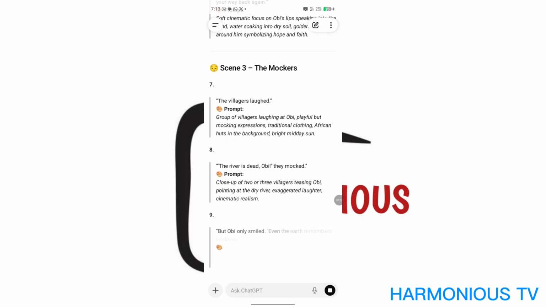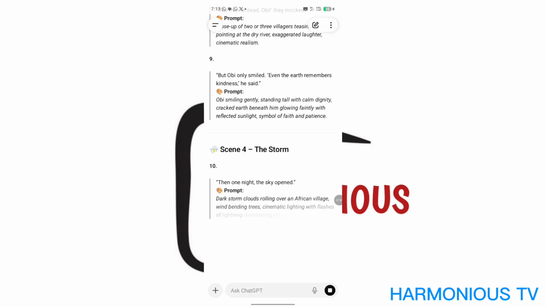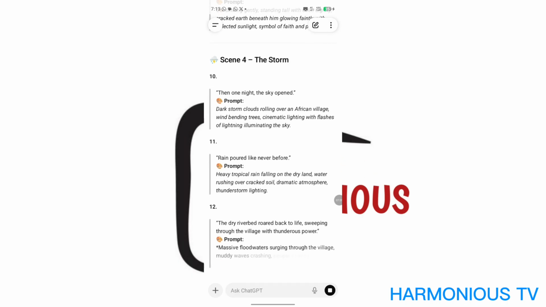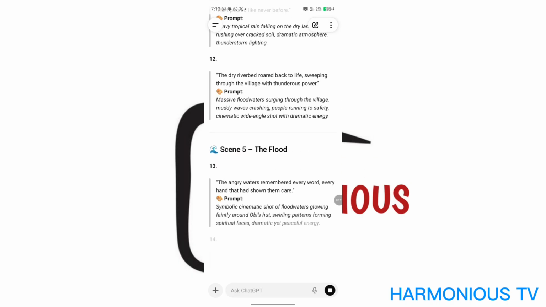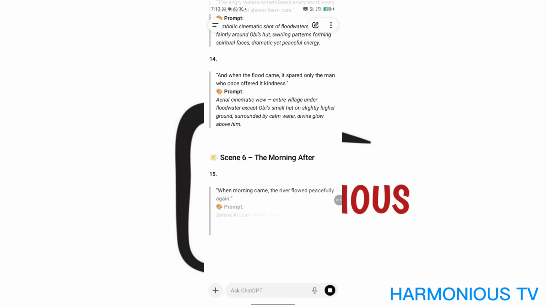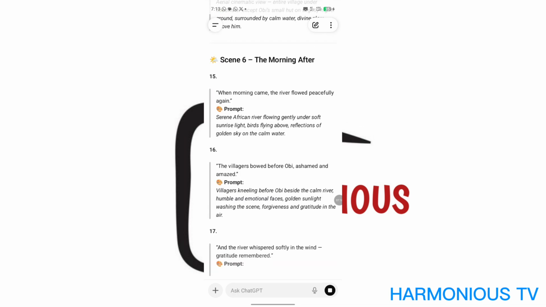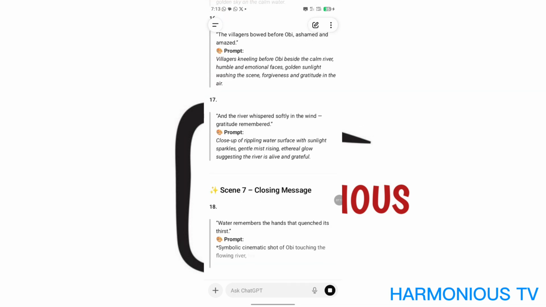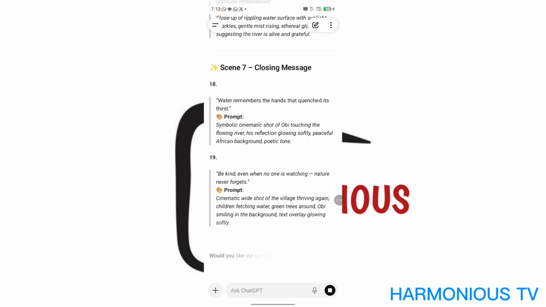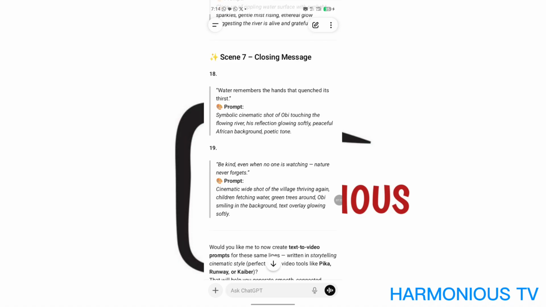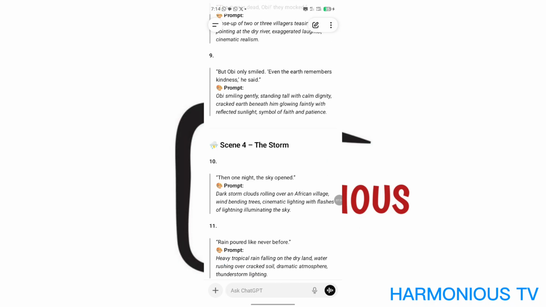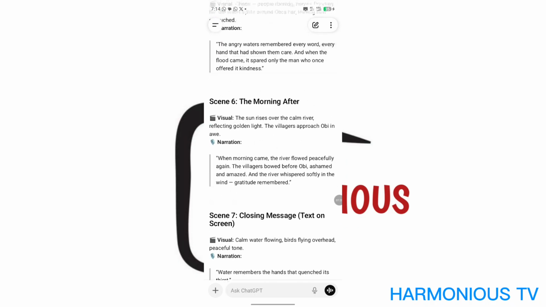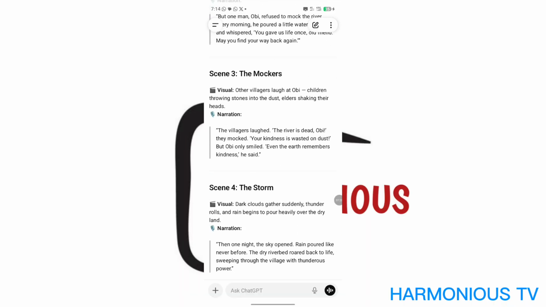Now we'll be using our Grok tool, because our Grok tool easily turns images into videos for us. So we'll be using our Grok tool to generate all of our images. Good. Now your prompt is ready.